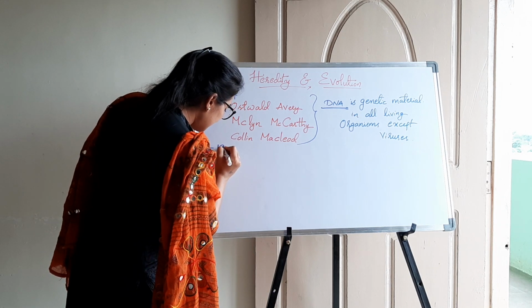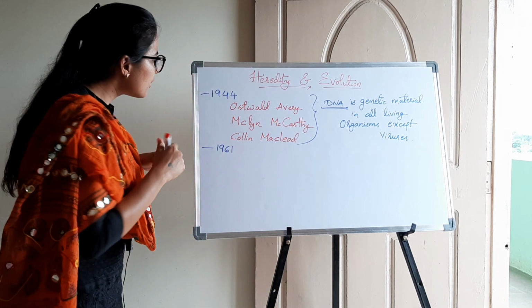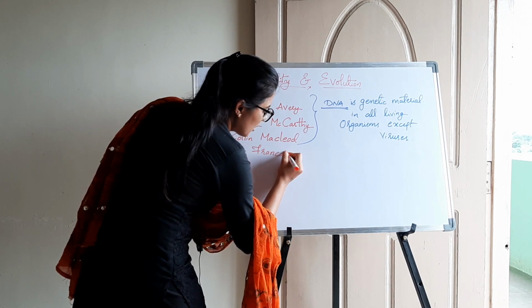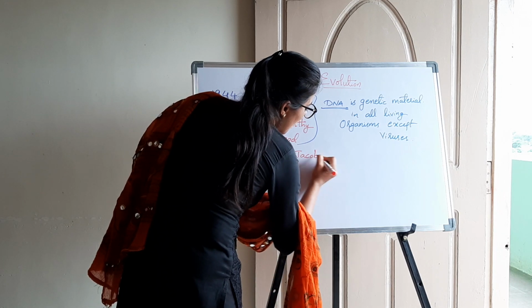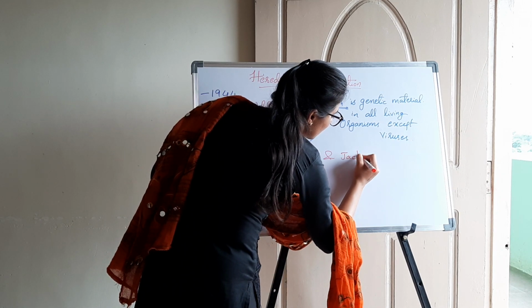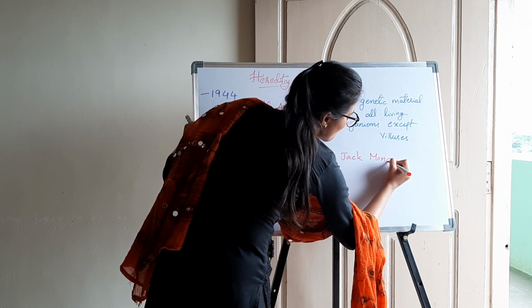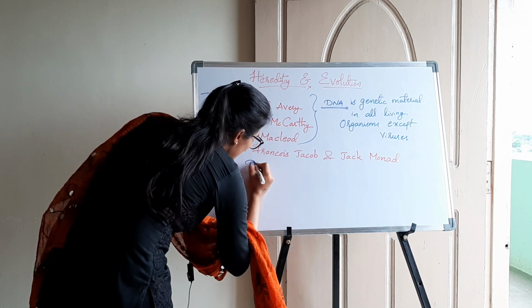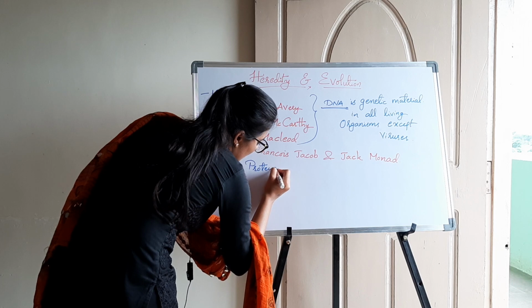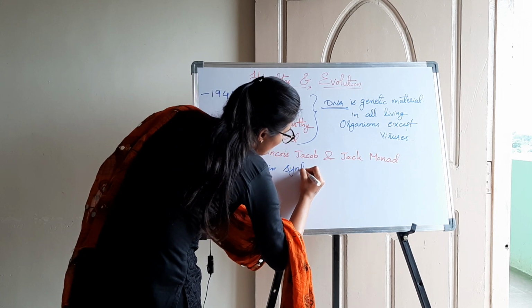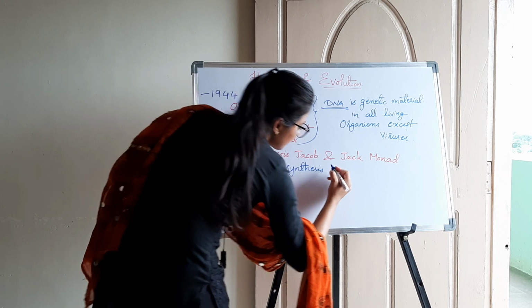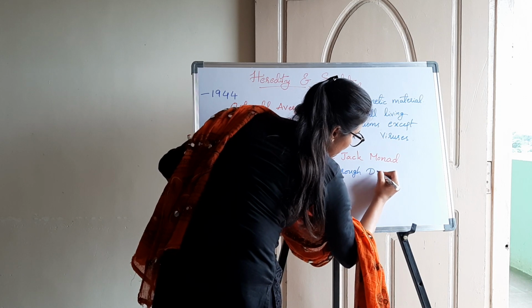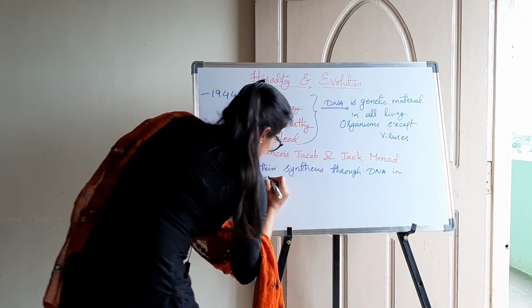Now, in the year 1961, there were two scientists, Francois Jacob and Jacques Monod. They gave the process of protein synthesis through DNA in bacterial cells.